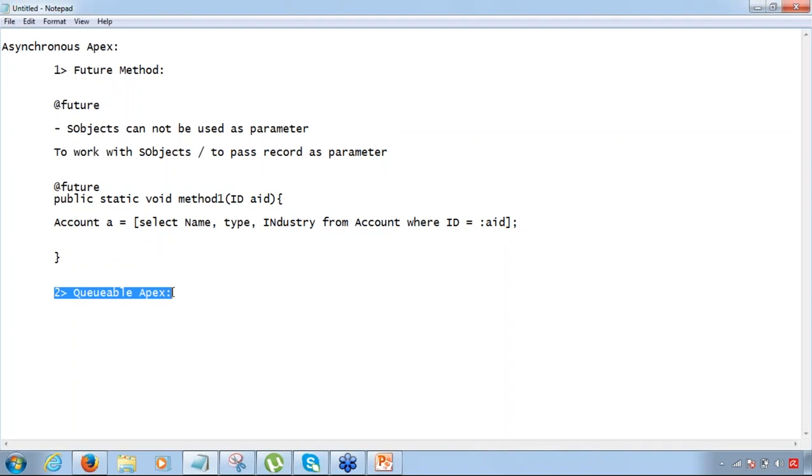This is also used for the same purpose, but the way it is written is slightly different. The purpose is the same. Any long running operation which needs to wait in the queue and then get executed, for that we are going to use queueable Apex.